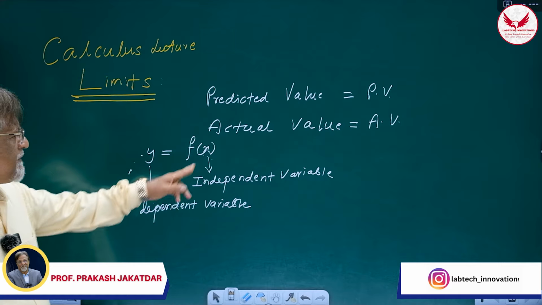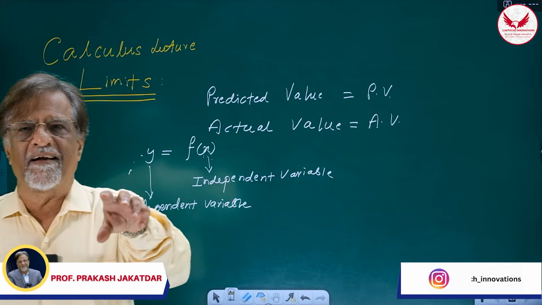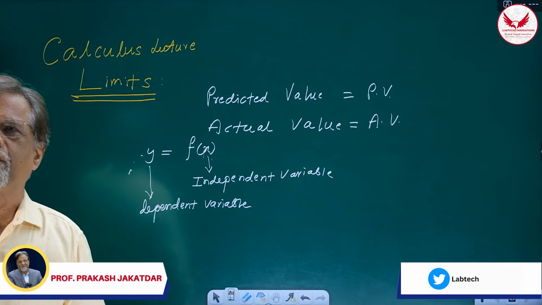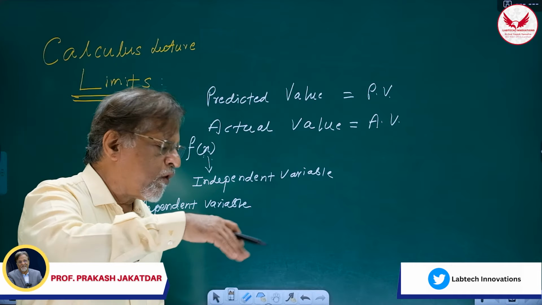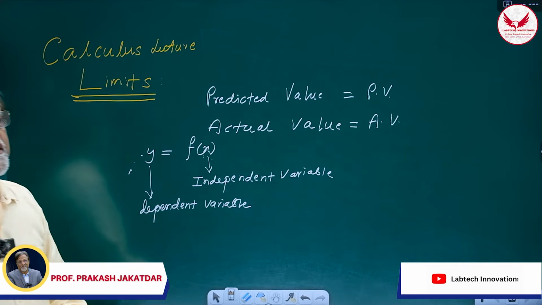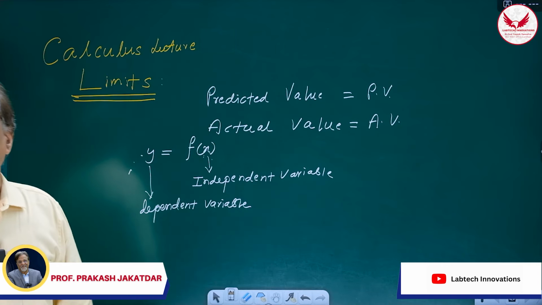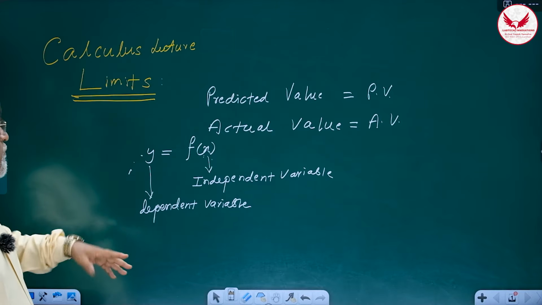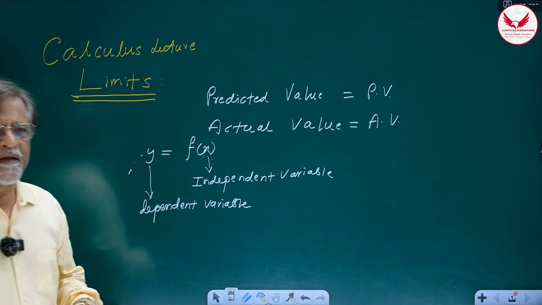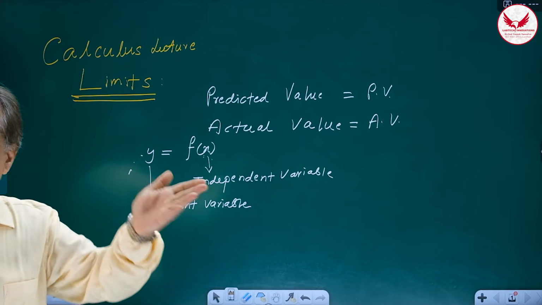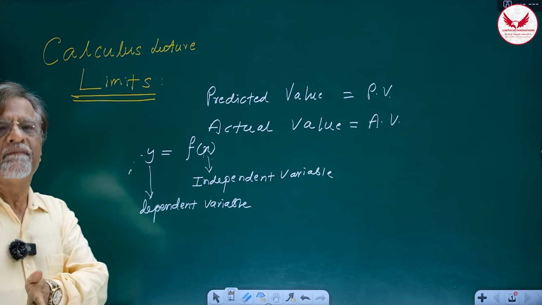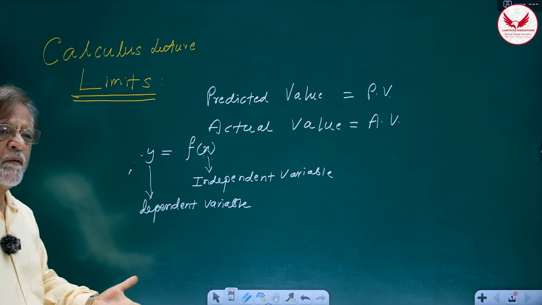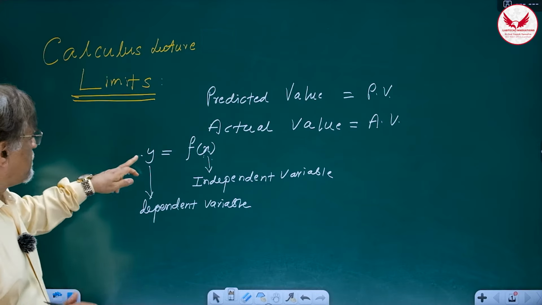So it is very clear why it is called independent and why it is called variable. Variable means what? This is a symbol. This symbol is a representative, like we select our MLA as a representative of our entire ward. In the same way, x is a representative of a certain set of numbers, and those numbers are included in what is called the domain. So x belongs to some domain, and y is also a representative of some number. The value of x keeps on changing. You can substitute any value in place of x, provided it belongs to its domain. That is why it is called variable. So it can be replaced by 1, 2, 3, 4 if these numbers are there in the domain. Okay. So this is the dependent variable.